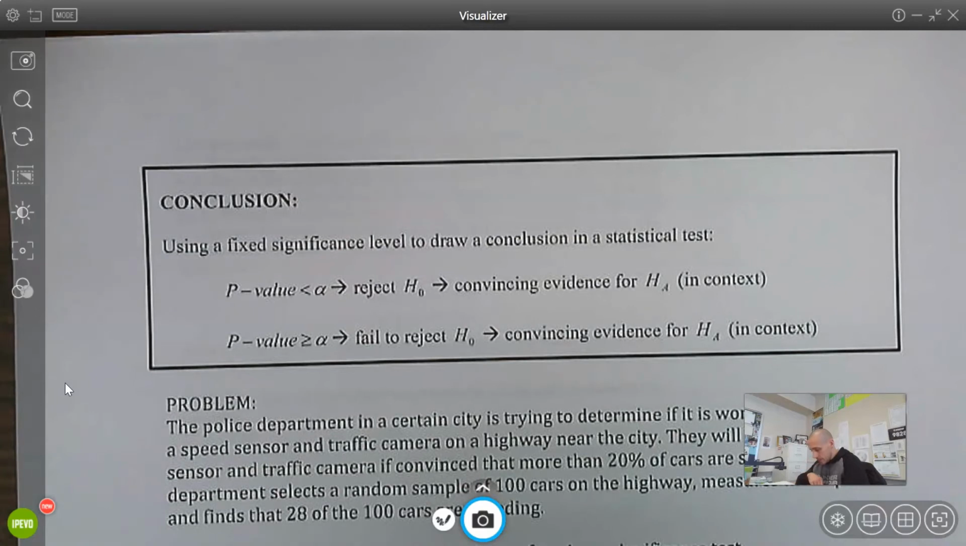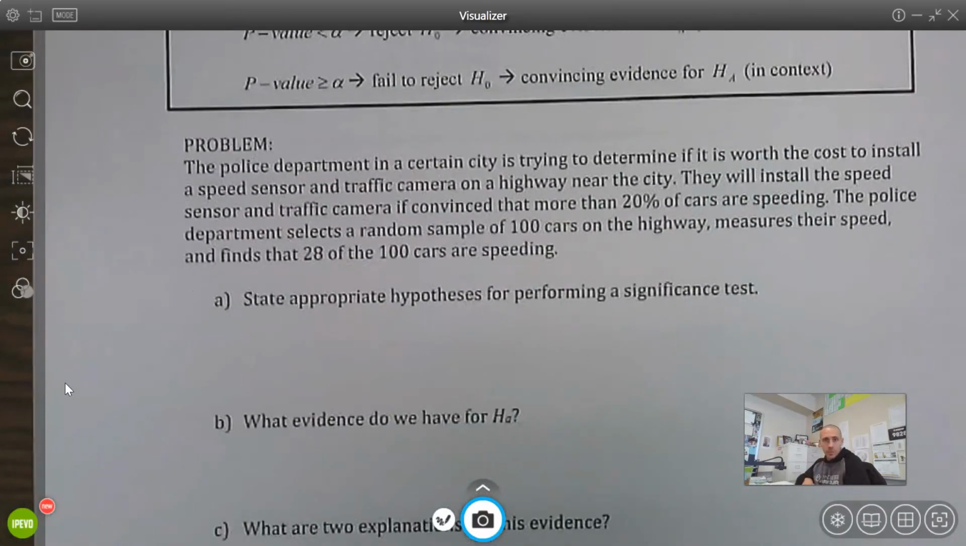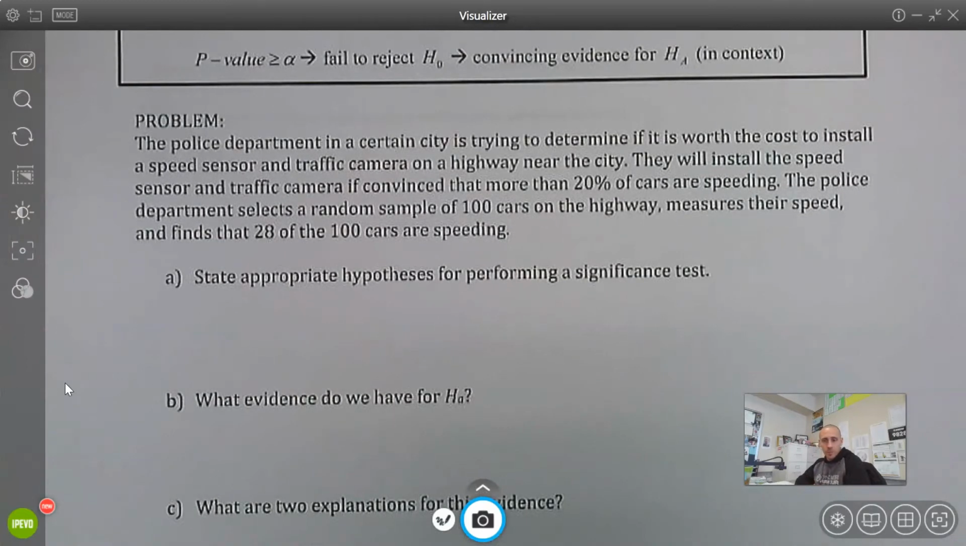So in this question, same deal. Work through this question on your own. You have all the tools and resources you need. Pause the video now and do that. Come on back when you're done. We'll talk through it.